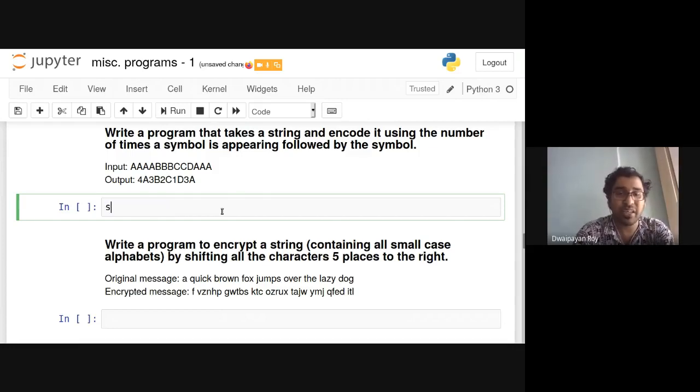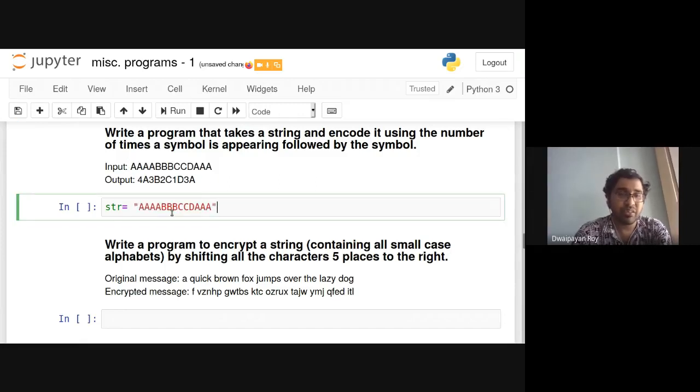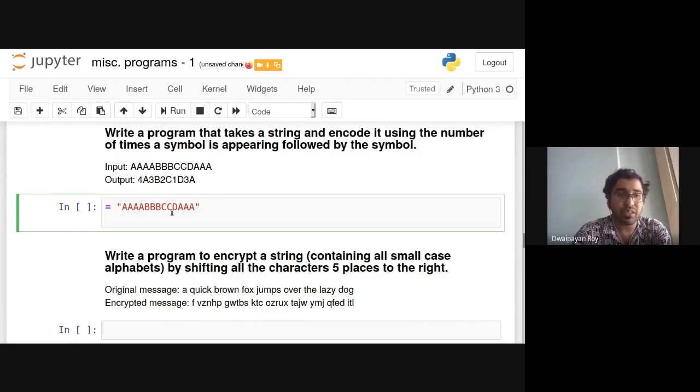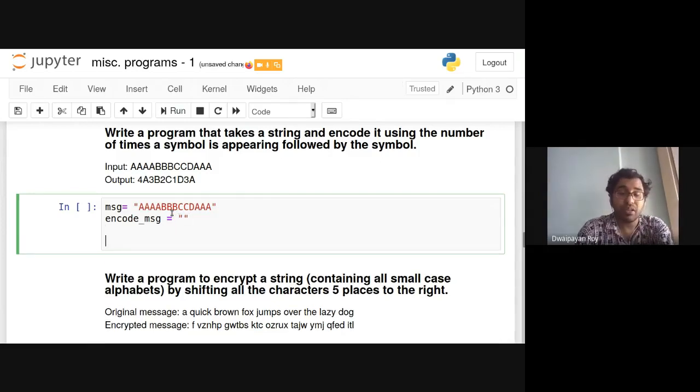Say encode string. Let's declare the first string as this. Let's try to write the code quickly. Sorry, not str1, let's write it as message. Now what we need to do is encode the message. So let's declare an encoded message variable and initialize it with an empty string. This is an empty string. Now some other things need to be done.